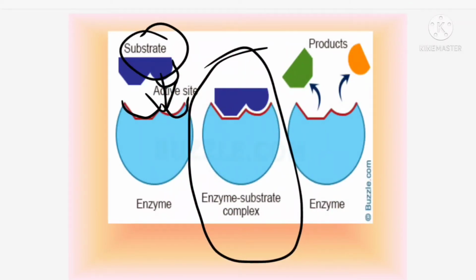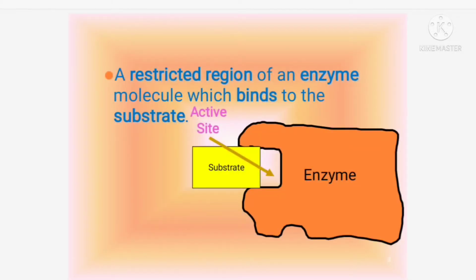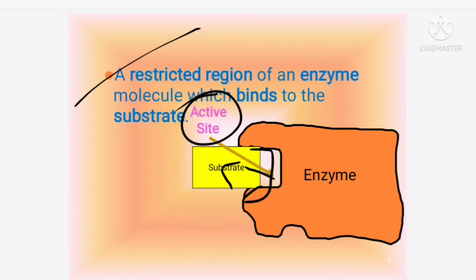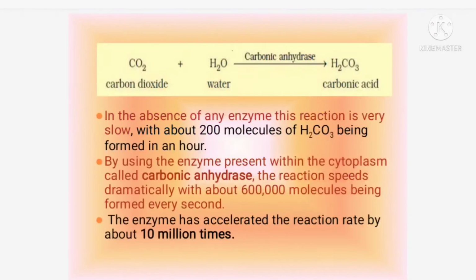So this site we call the active site. Have all understood what an active site is? The active site is the site of an enzyme where it binds with the substrate, so that the reaction takes place faster. Substrate means the reactants. The enzyme binds with the reactants and catalyzes the reaction, making it faster. So a restricted region of an enzyme molecule which binds to the substrate is called the active site.